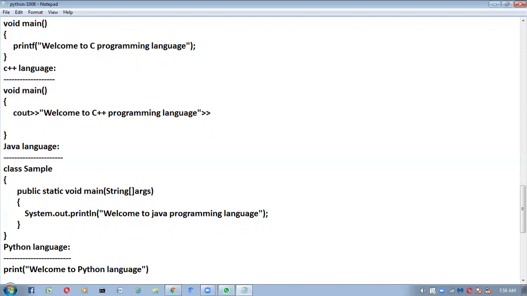We no need to take any main method kind of things, and we no need to take any curly braces and all those things in Python. Understood? Here header files are not required, main method is not required, curly braces is not required. Directly we can write normal English statement. There is no curly braces, there is no functions, and here I am writing only statement.